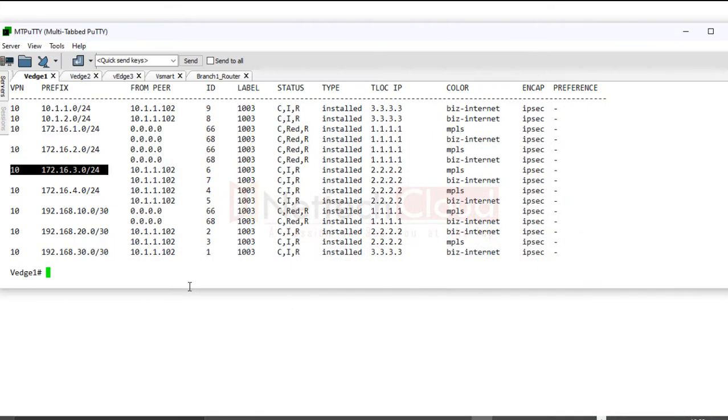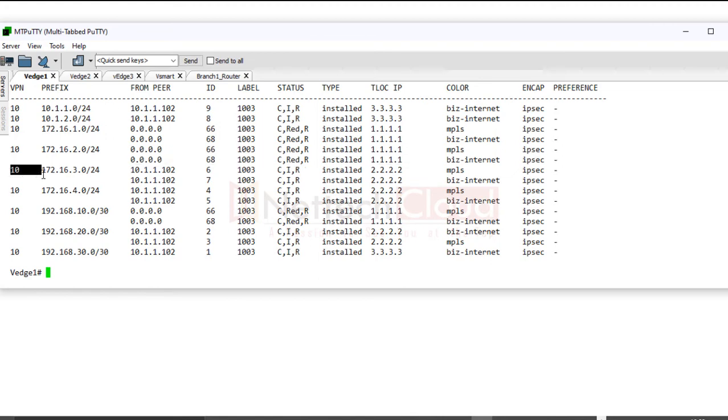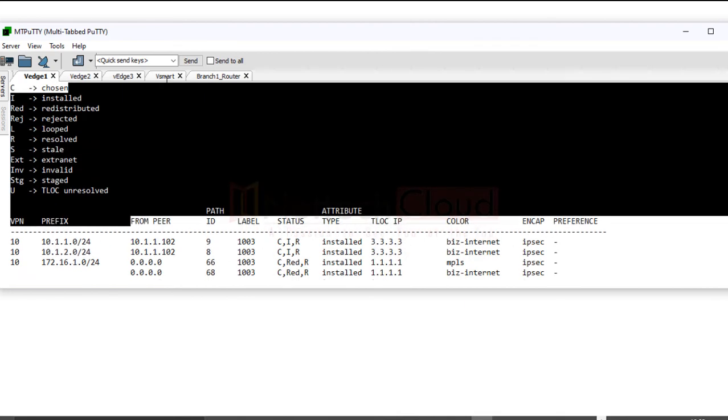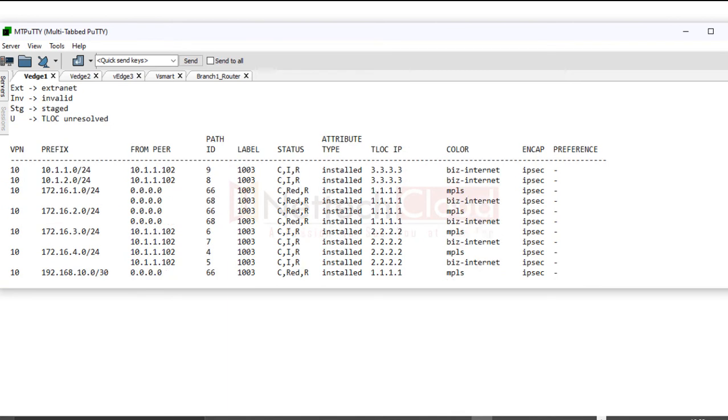Okay, so here 3.0, here is the VPN number, so VPN number 10. 3.0 is the prefix, and from peer, prefix VPN, path ID, and label here VPN label, and different attributes and TLOC IP. We are interested in TLOC IP, of course, in color also.